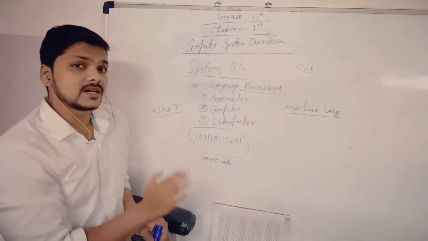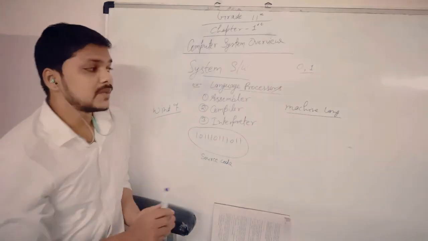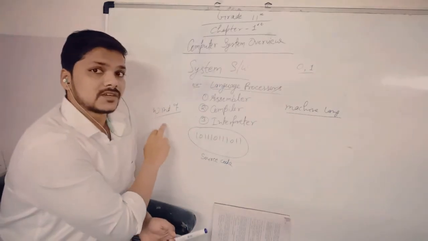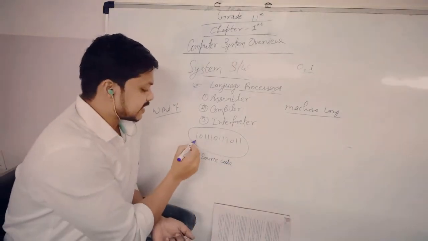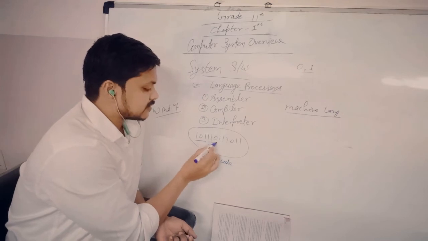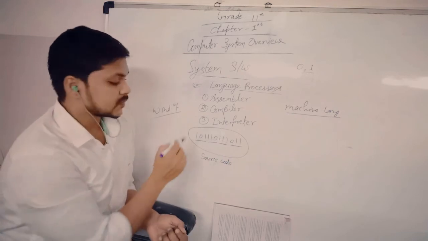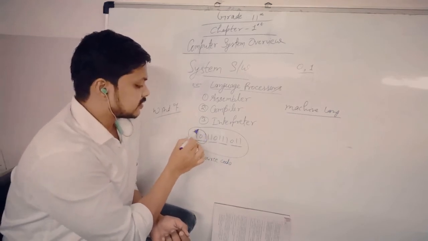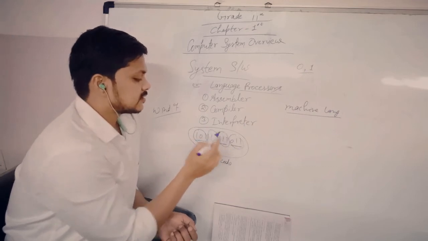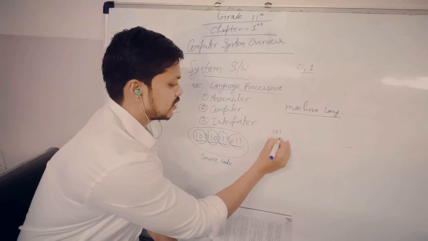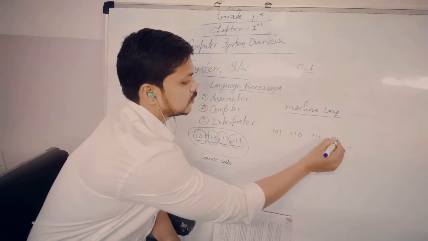So if this is the binary language in the form of source code, when the processor of Windows 7 converts this source code into its machine language, it takes groups of binary numbers. If the processor of Windows 7 is taking groups of binary language, then it will be written like 101, 110, 111 and 011.